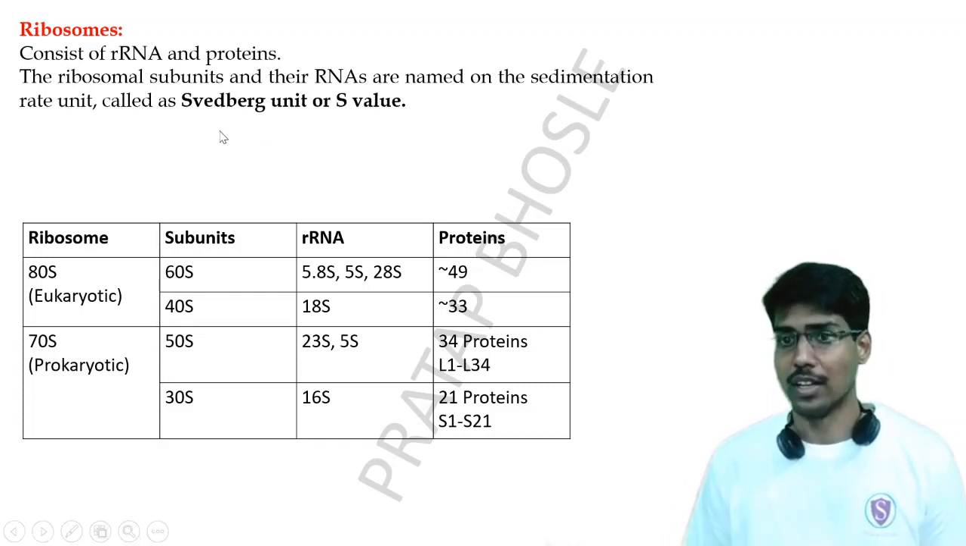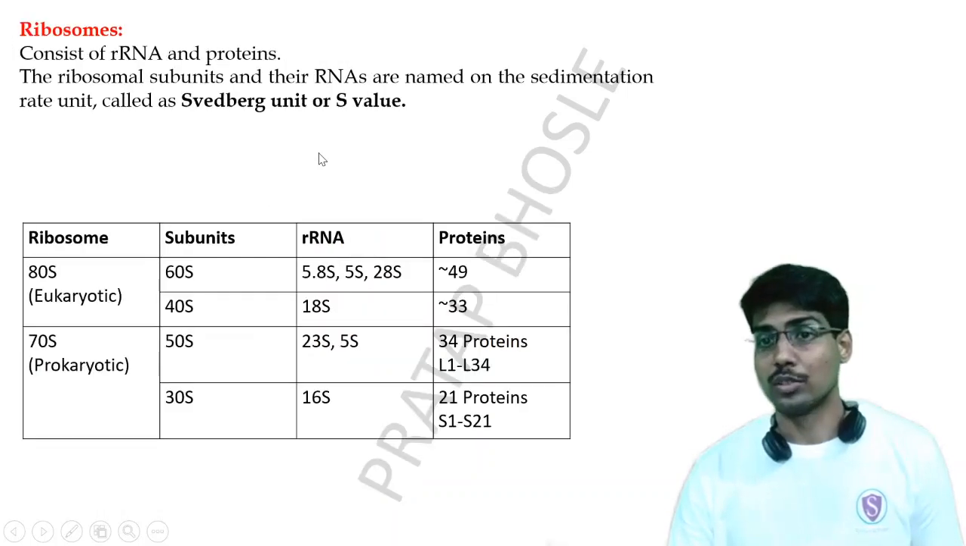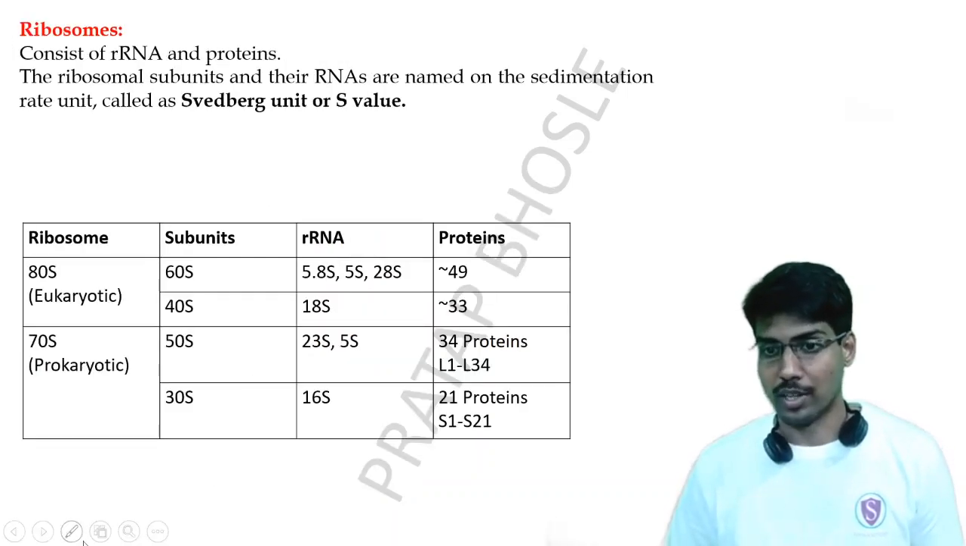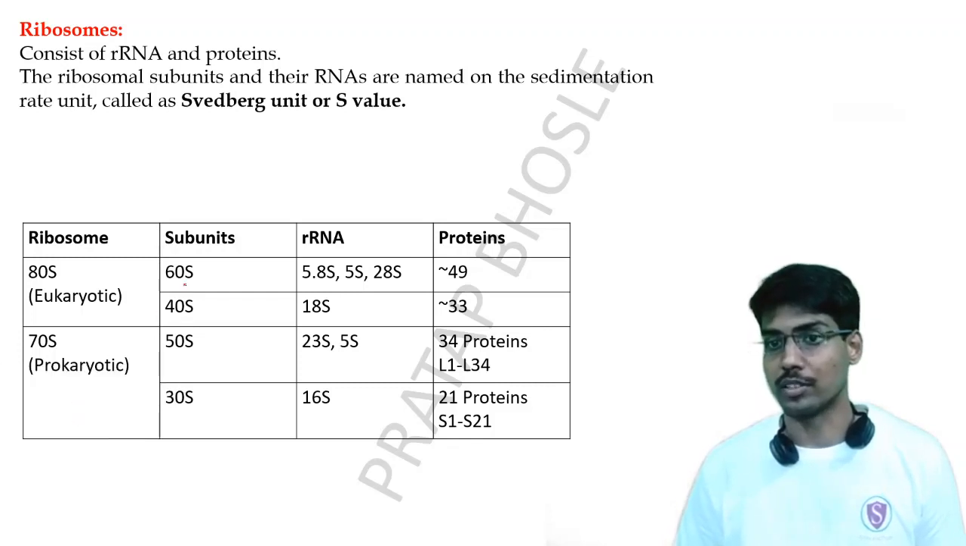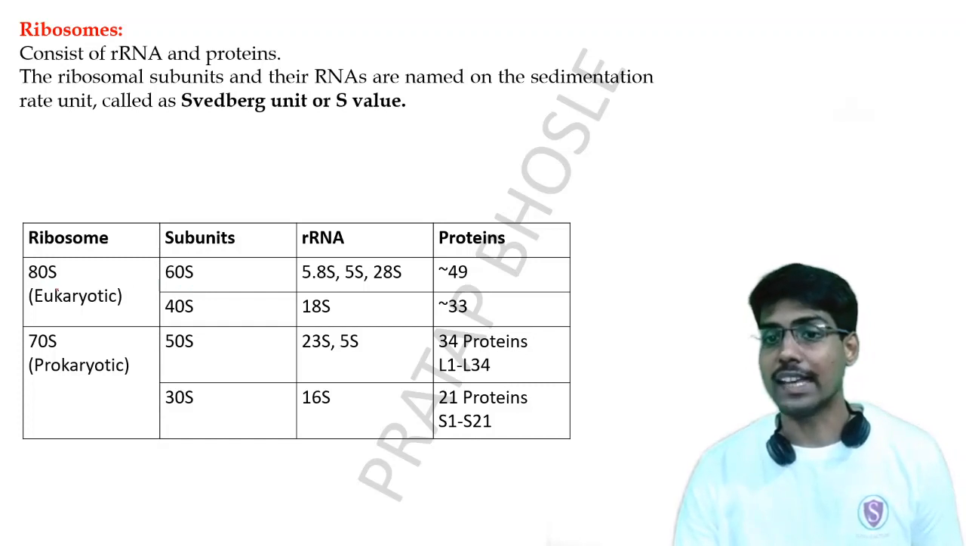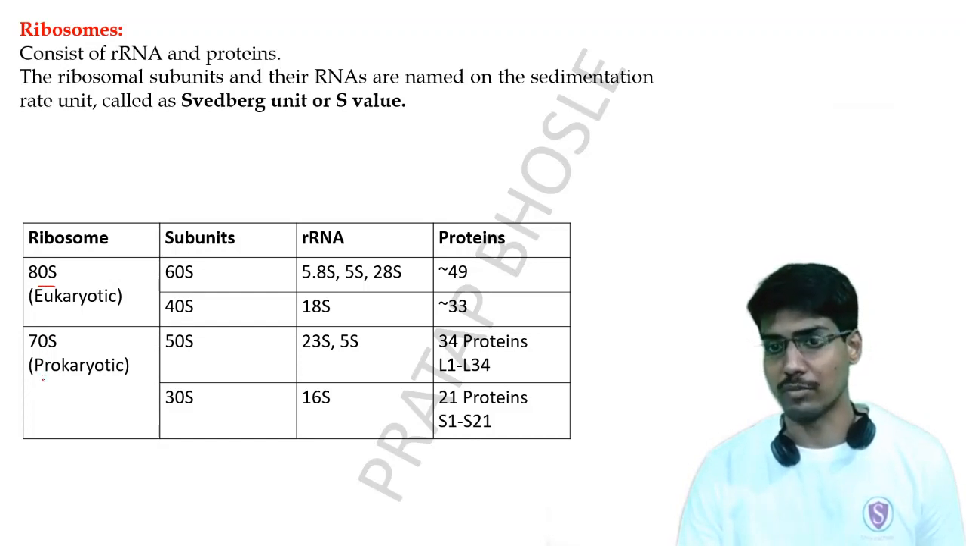S value. So there are different units of ribosomes, and they are named according to what? The Svedberg unit, or the sedimentation rate. The 80S type of ribosomes are present in eukaryotes, and 70S are in prokaryotes.